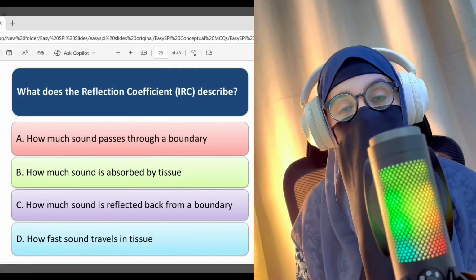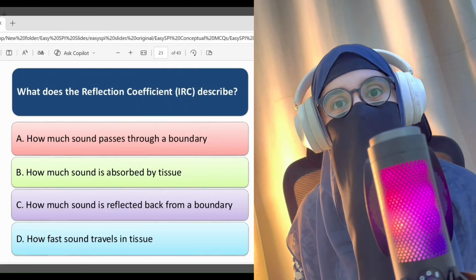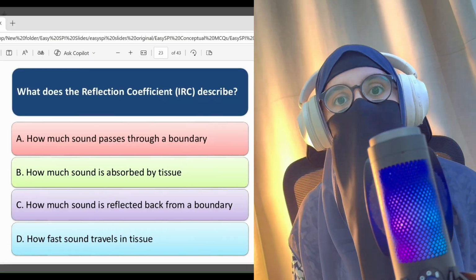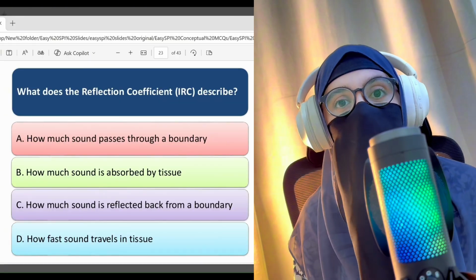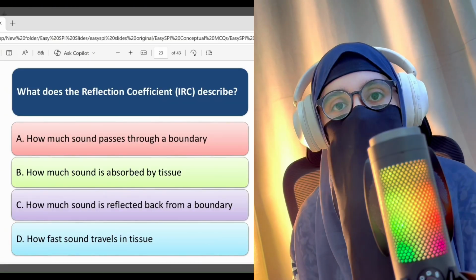Hello everyone. Today we are going to discuss very important MCQs about transmission coefficient and reflection coefficient, a very important topic for exams.